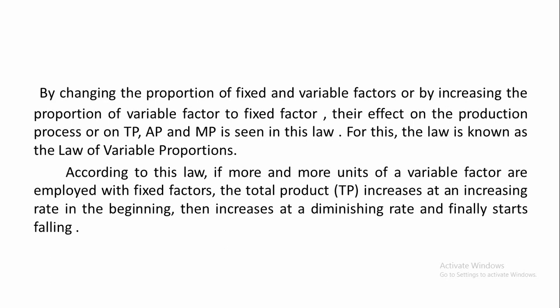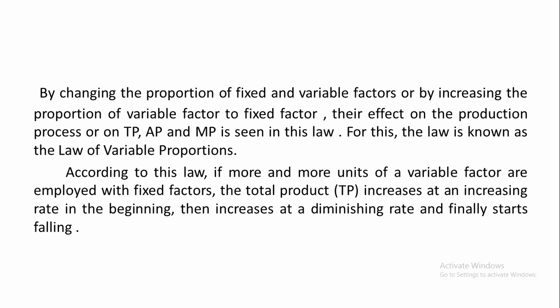According to this law, if more and more units of a variable factor are employed with fixed factors, the total product increases at an increasing rate in the beginning, then it increases at a diminishing rate, then finally it starts falling. So what is the result on total product?